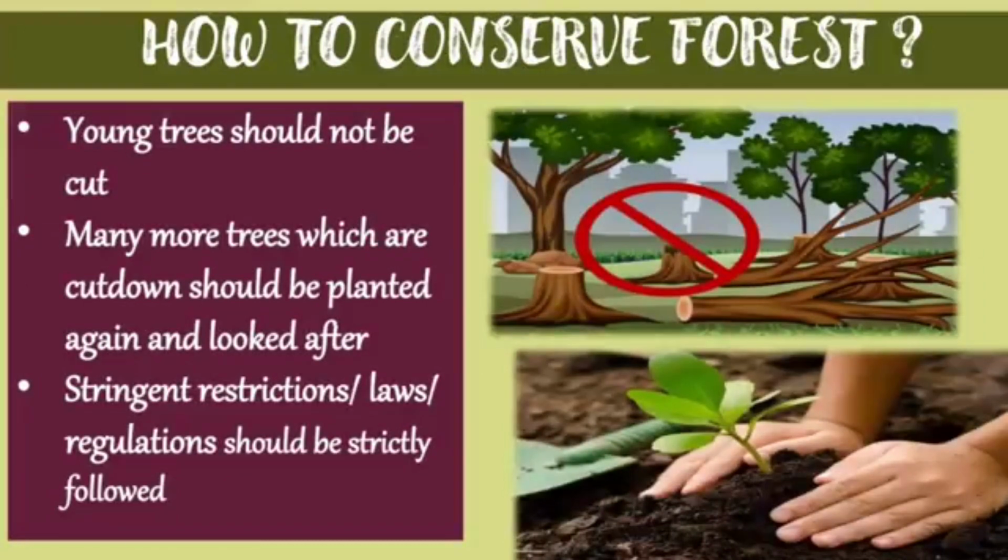Then next is strengthening restrictions: laws and regulations should be strictly followed. Like some areas are declared as forest reserve, and still people are illegally cutting down the trees there and violating the rules and laws. So this should be strictly followed by everyone so that the forest would be conserved.